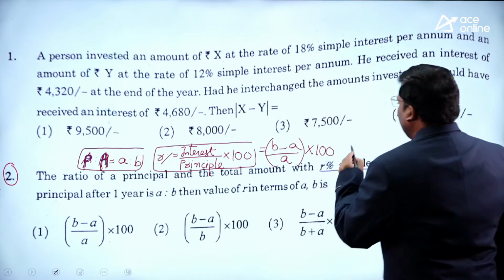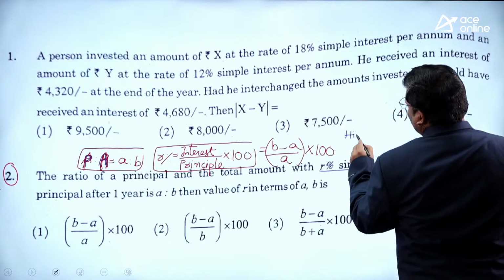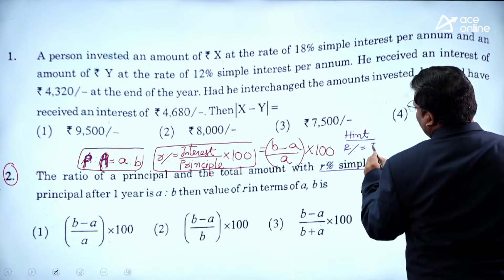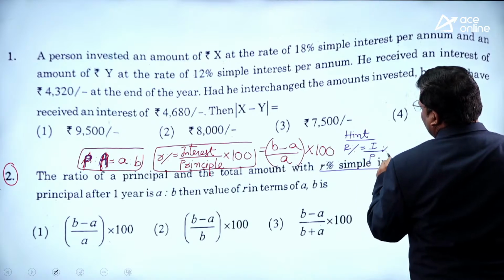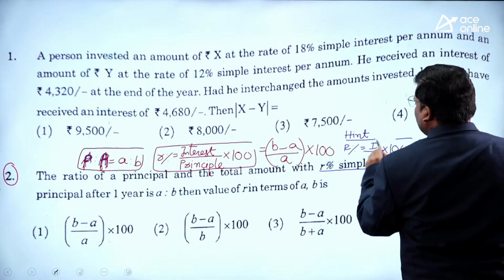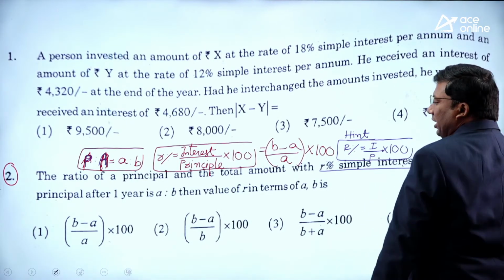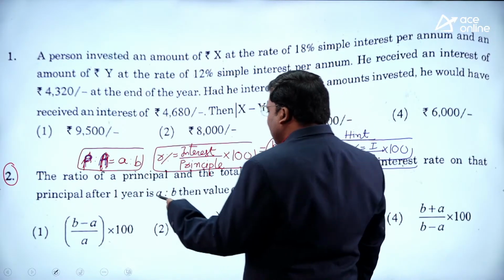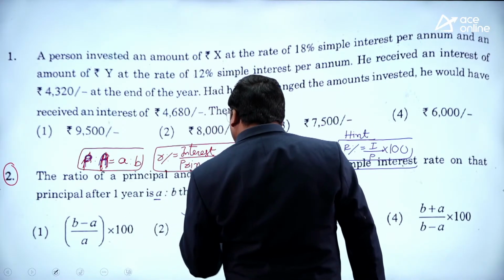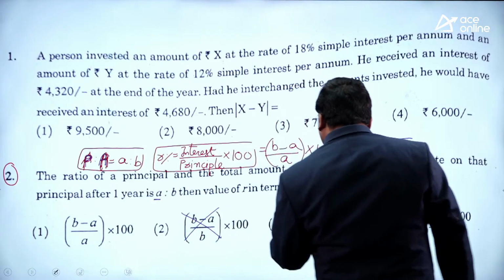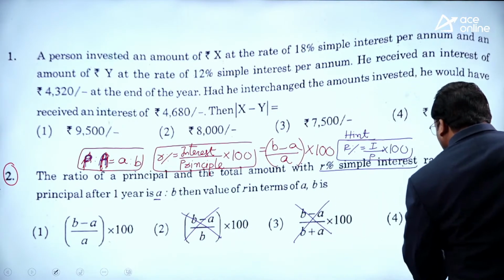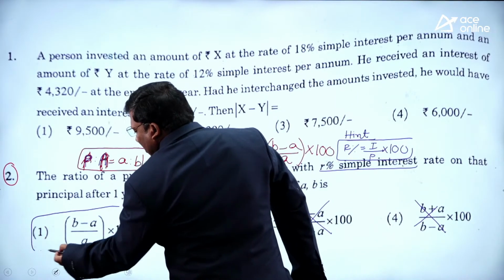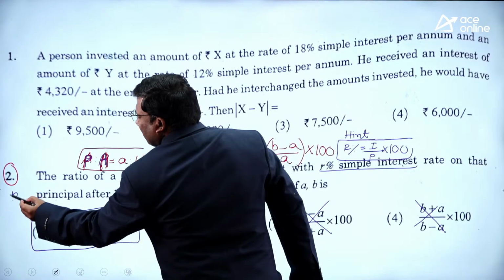Listen carefully. Simple hint in the question. Rate of interest is always given by interest on principal. The denominator should be principal. The denominator should have A. It has A and B, so you don't need to do anything. The answer for this question is 1. This is a 5 seconds problem.